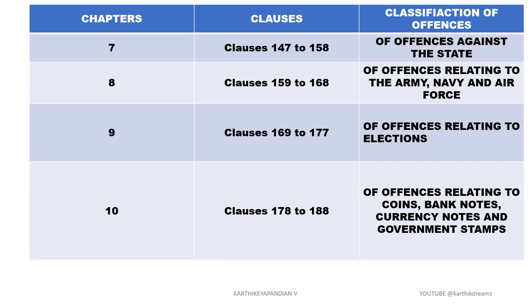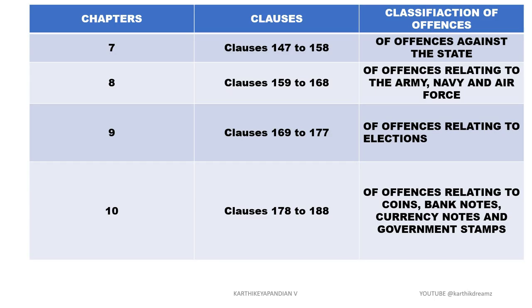And chapter 9, clauses 169 to 177, where we have the offences relating to elections, where the candidate's electoral right, bribery and undue influence at elections, and personation at elections, punishment for bribery, punishment for undue influence and personation in an election, and false statements. All those things related to elections will be included